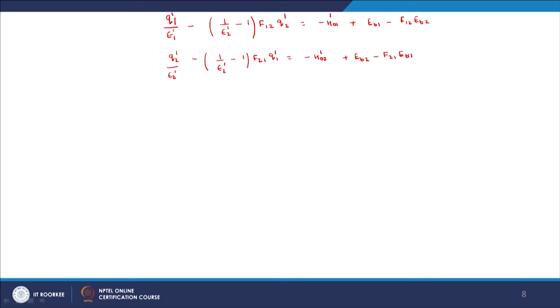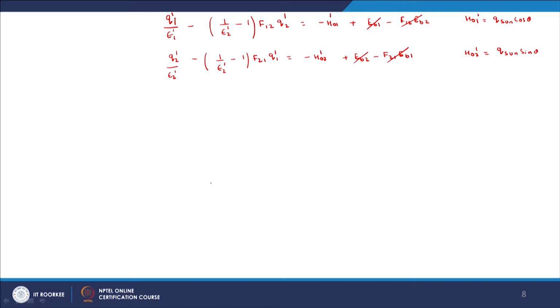These two equations have been written for the two surfaces for the spectral range lambda less than 4 micron, and we know that within that spectral range both the surfaces will not emit any radiation. The emission from both the surfaces will be in the wavelength range greater than 4 micron. So these quantities can be neglected, and H_0,1 is simply equal to q_sun cos theta, and H_0,2^1 is equal to q_sun sin theta.